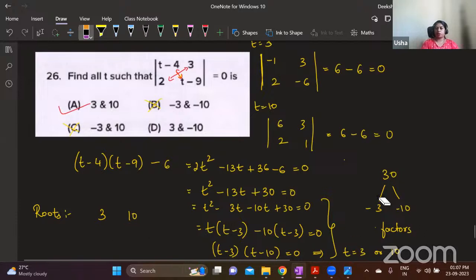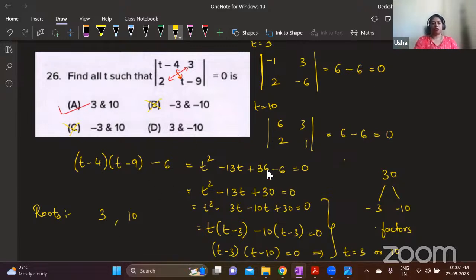Okay, so once you find factors, take them with opposite sign and then divide by the coefficient of the square term to get the roots. So the answer is 3 and 10. But as I told you, look at the options and then decide whether to check from the options or not.